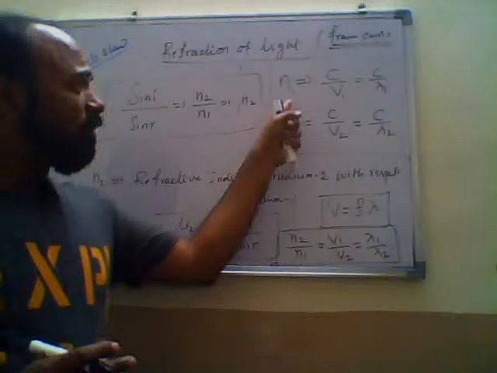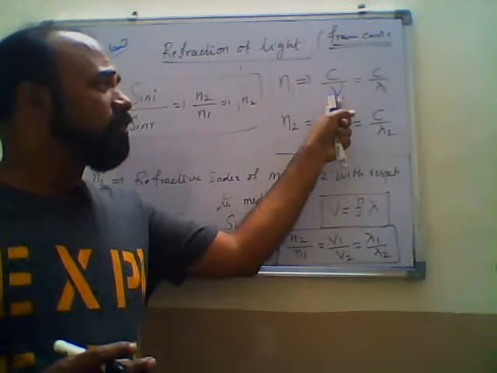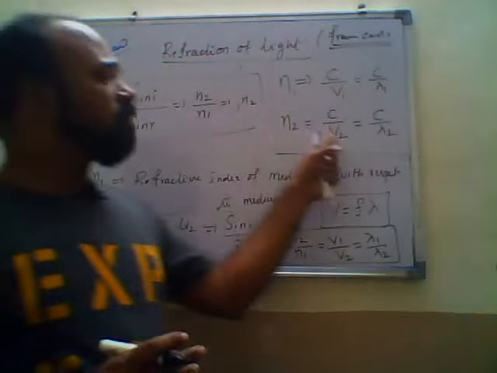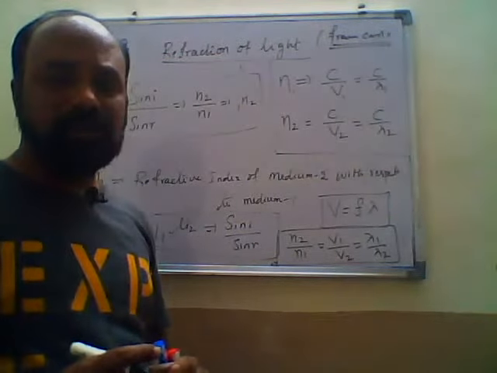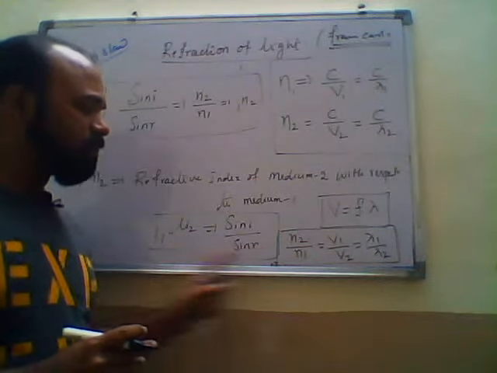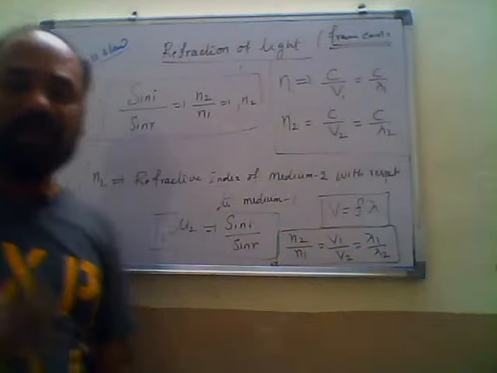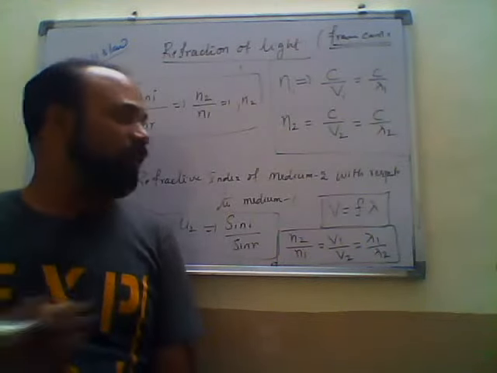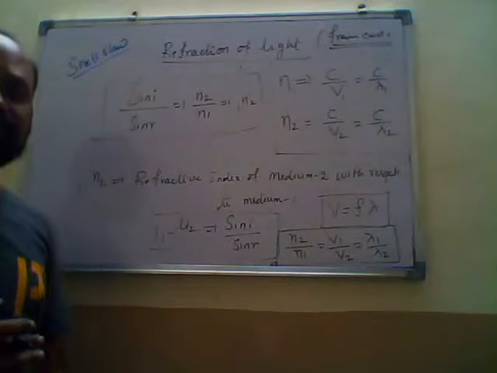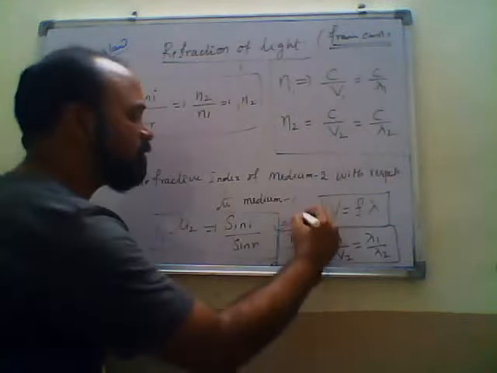After that, the relative and absolute refractive index formulas: n1 is equal to c by v1, that is equal to c by lambda 1. n2 equals c by v2, that is equal to c by lambda 2. So if they ask the refractive index of the second medium with respect to the first medium, it is n2 by n1 equals v1 by v2, that equals lambda 1 by lambda 2. This is the way we can write Snell's law. So just note down these points. This is important, there is a chance they will ask questions based on this.